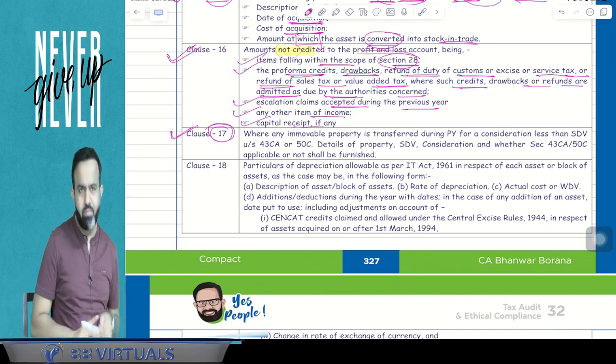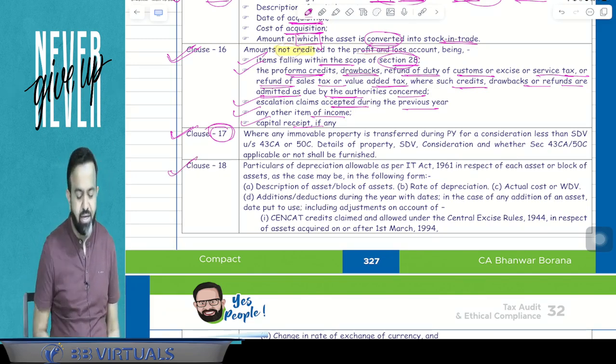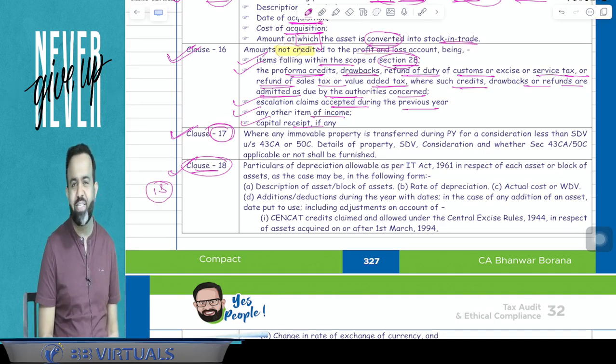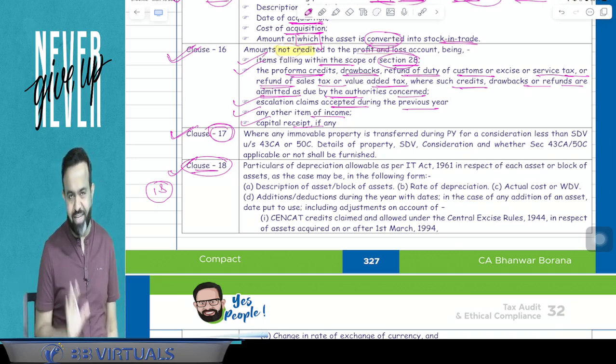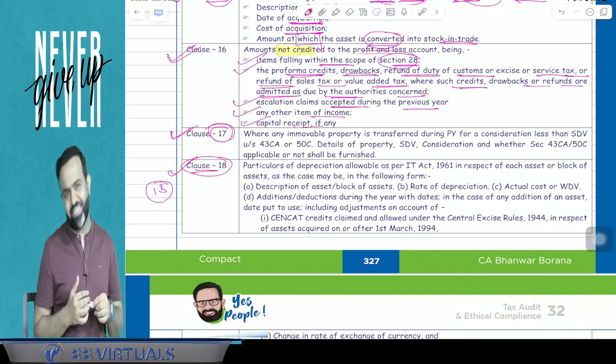Now guys, next, clause number 18. Clause number 18, guys, you know that when you attain the age of 18, then you always block with someone. Means girlfriend, boyfriend and all. At the age of 18, you block with someone. So this clause number 18 is related to the block of asset.